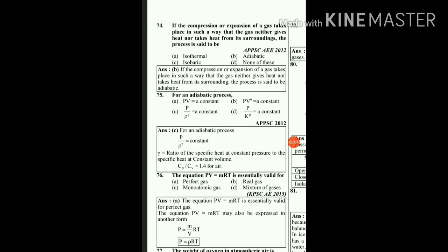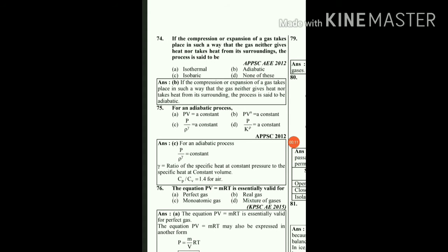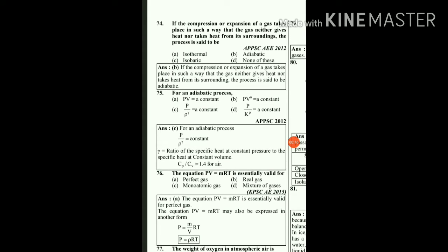Today we're going to continue with our thermodynamic question bank series, and we'll start with question number 74. If the compression or expansion of a gas takes place in such a way that the gas neither gives heat to nor takes heat from its surroundings, the process is said to be... Such processes are called adiabatic processes, or reversible adiabatic processes, or isentropic processes, where heat transfer from or to the surroundings is zero. So here option B will be the right answer.